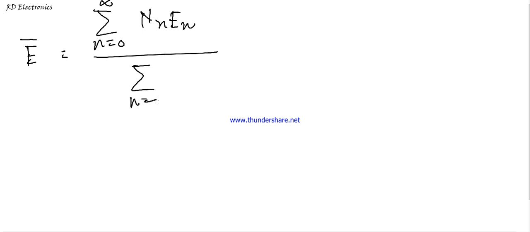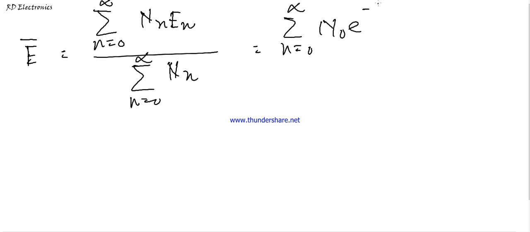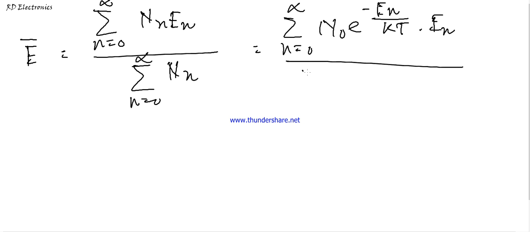Just putting the value, this is very simple mathematics: the sum of n0 e to the power minus En by kt times En, divided by the sum of n0 e to the power minus En by kt.